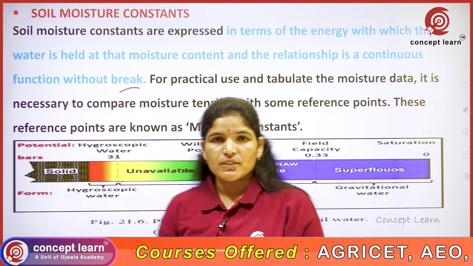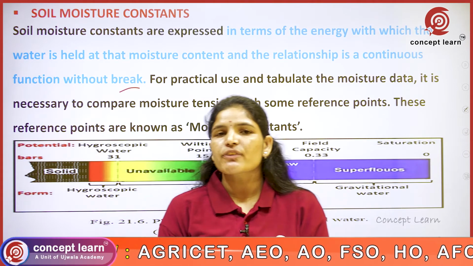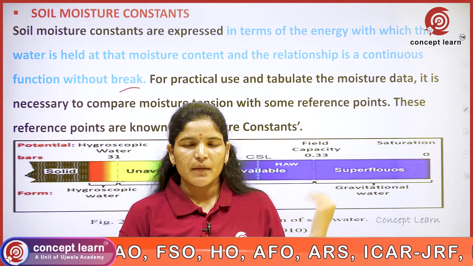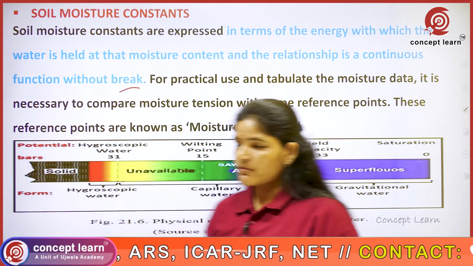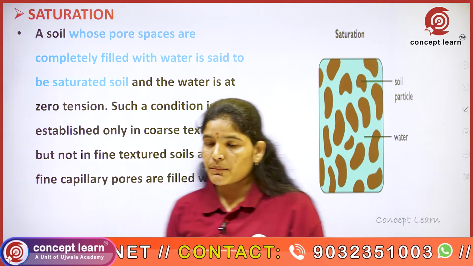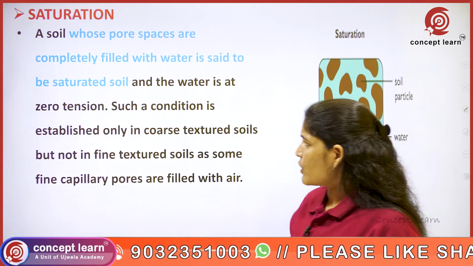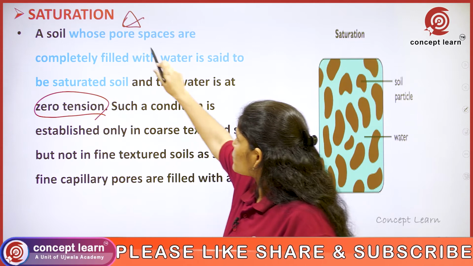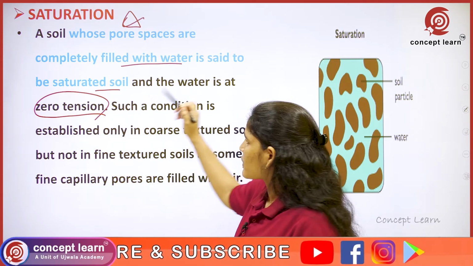Coming to the soil moisture constants, the water present in the soil is held with some amount of energy. This is called a soil moisture constant. There are different types of moisture constants present in the soil based on the energy. Coming to saturation, when we call the soil saturated, it means the pores are completely filled with water and the soil is at zero tension. This is important for exam. Soil whose pore spaces are completely filled with water is said to be saturated soil, and the water is at zero tension.